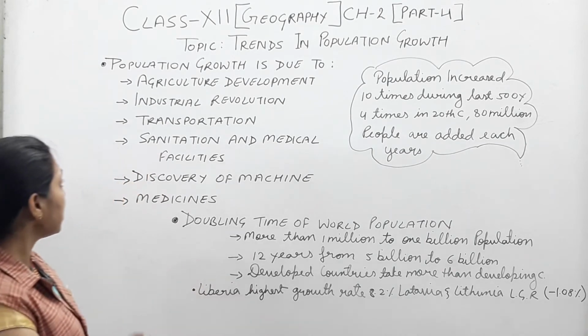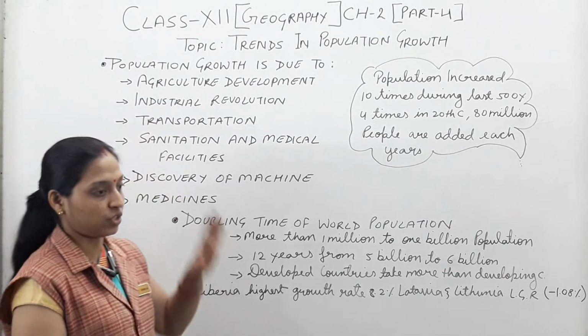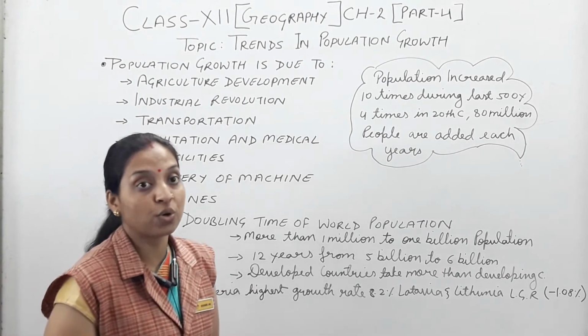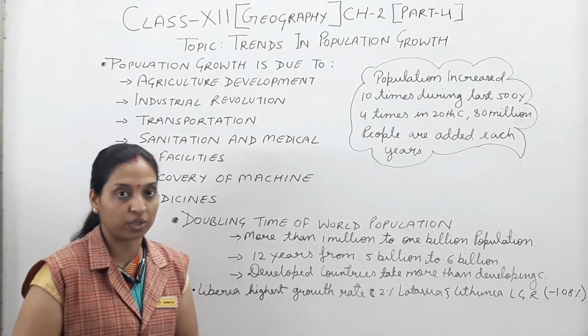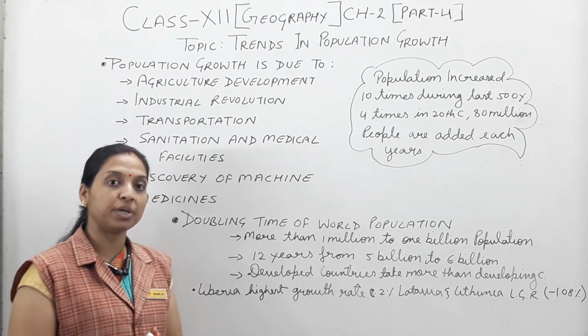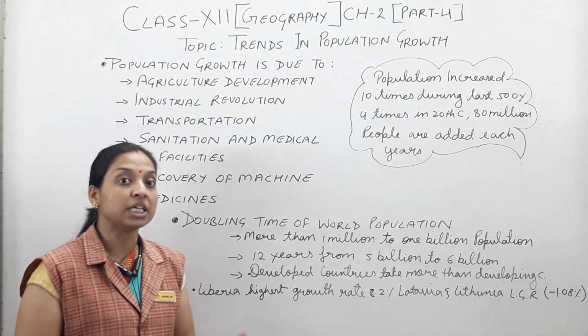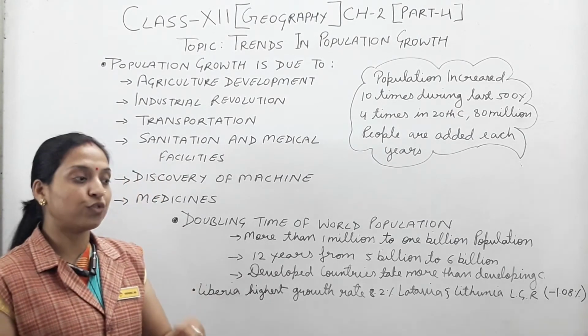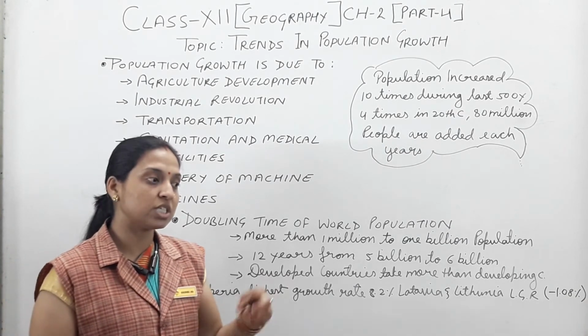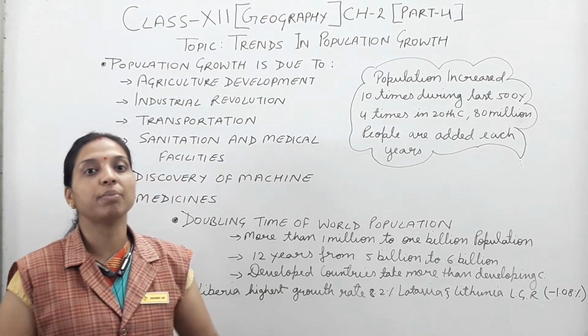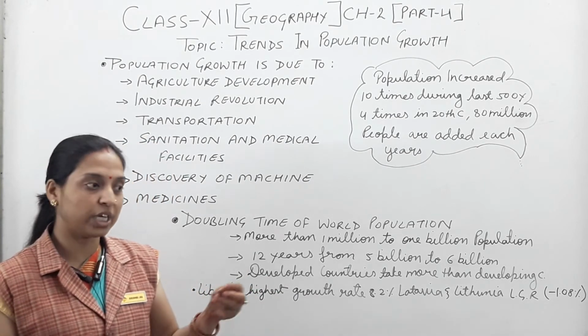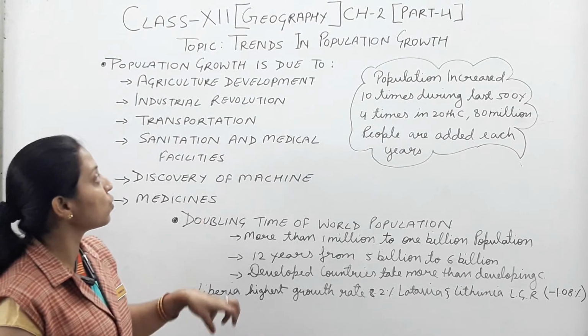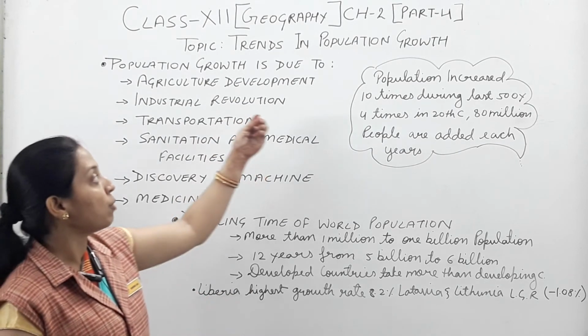Now the next one is transportation. Transportation also helps to change population growth. According to the time period, people fulfill their basic needs and move from one place to another. This type of thing also shows the development of the people. In this way, transportation also shows the population change.